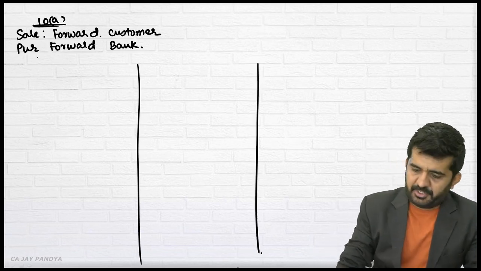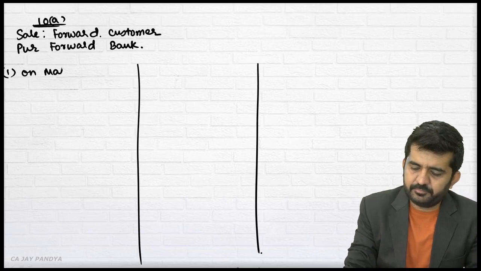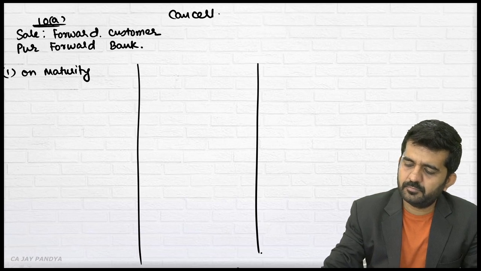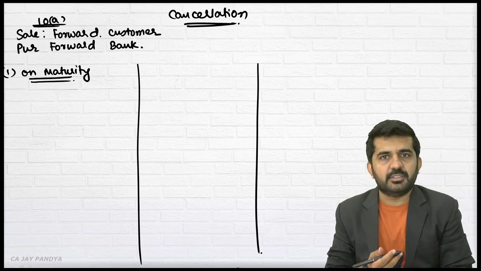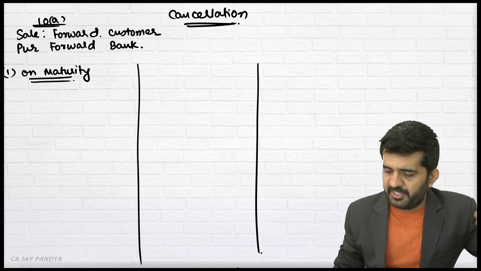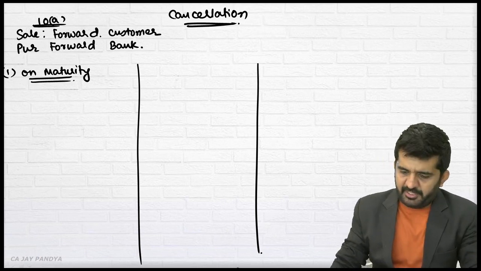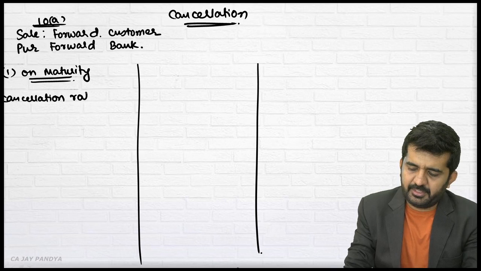Again, three situations. If the cancellation is on maturity, then what will the bank find out? It will find out its profit or loss. Alright, how will it find out its profit or loss? First, it will be finding out the cancellation rate.